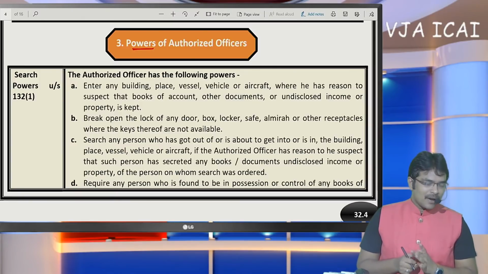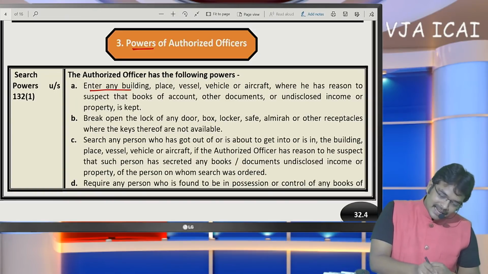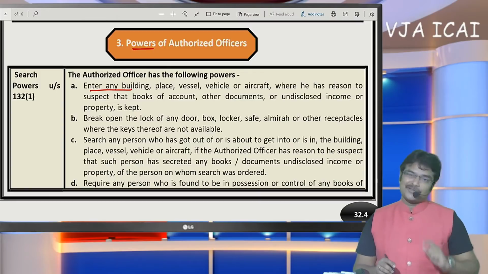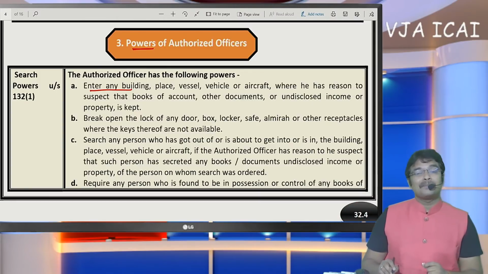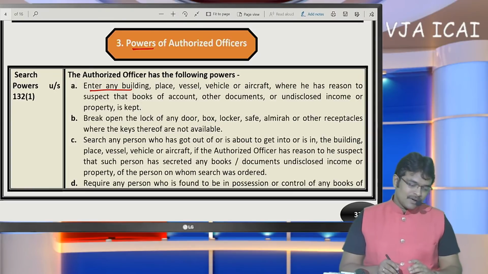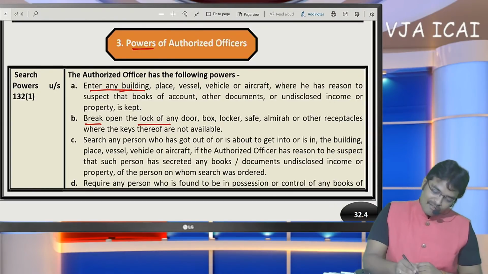Now coming to this, the authorized officer has the power to enter any building which is specified in the search warrant. The search warrant contains the premises where the search is to be conducted. Unless specified in the search warrant, they cannot search other places. They can enter any building, and they can break open the lock of any door if access is denied.